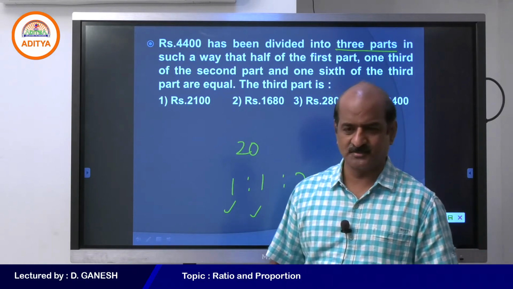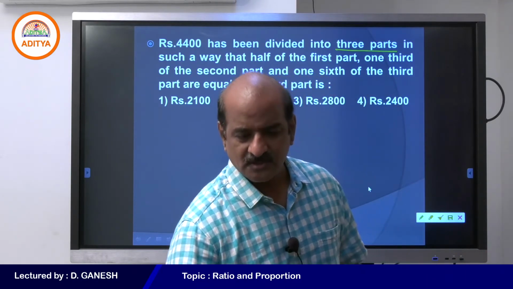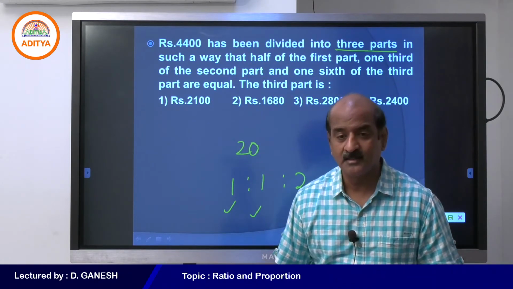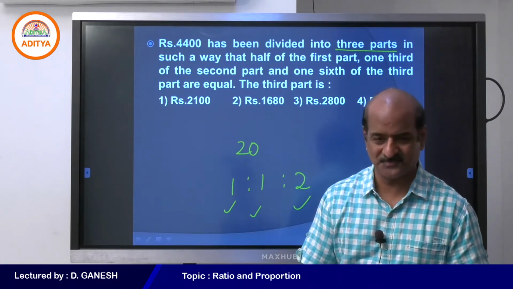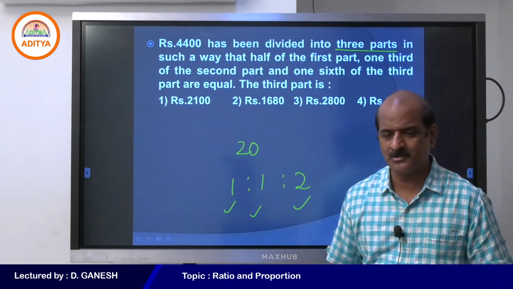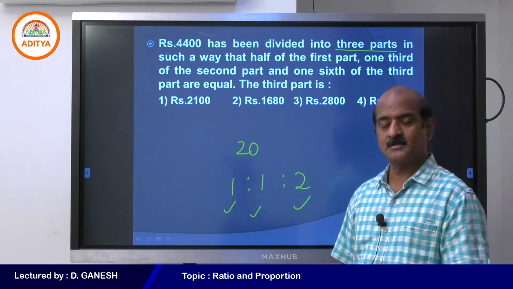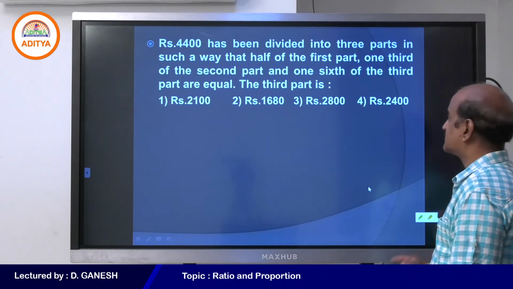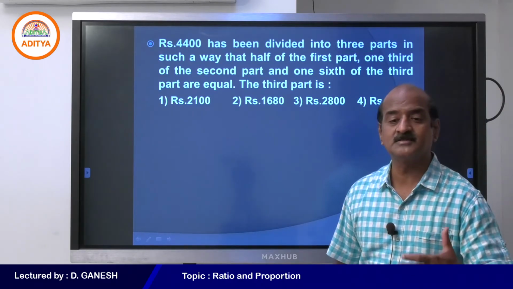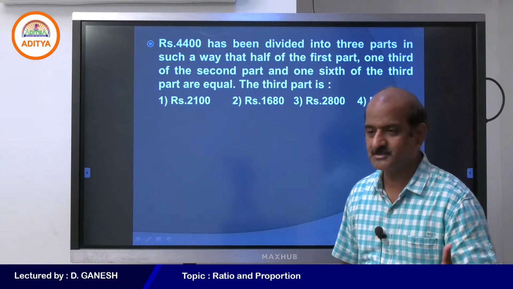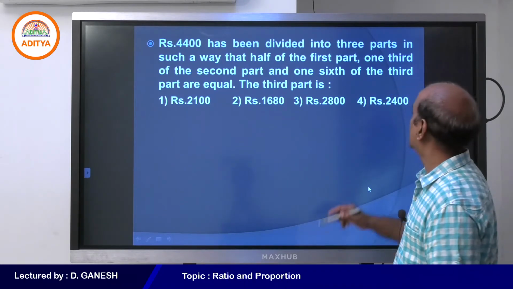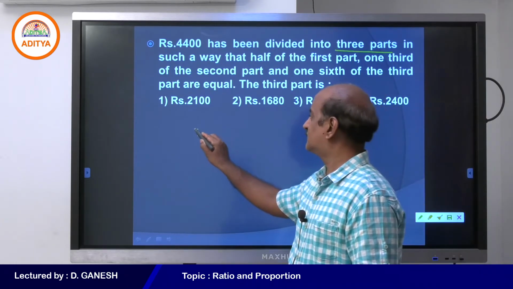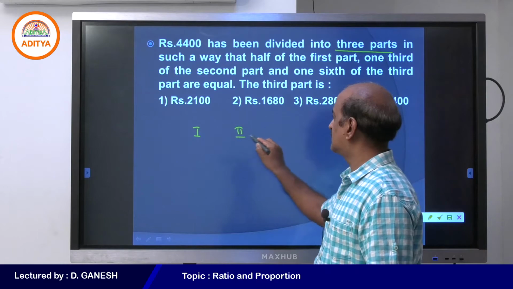So ratio, proportion, and you will be having some amount and you need to divide that. Yes, that can be done, provided the ratio is given to you. If a ratio is given to you, you can easily divide that, but in competitive examinations you won't be given the ratio straight away, because they are preparing for competitions. You will be given some condition, basing on the condition you should be able to get it. Okay, here we go. How many parts, my dear students? 3 parts. So first part, second and third.